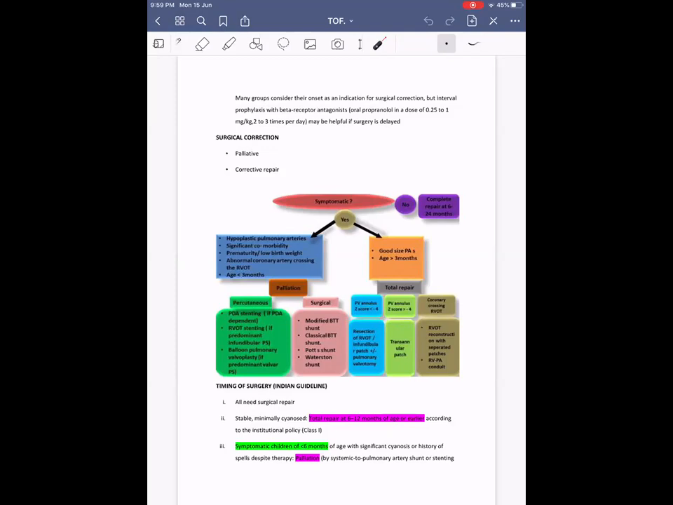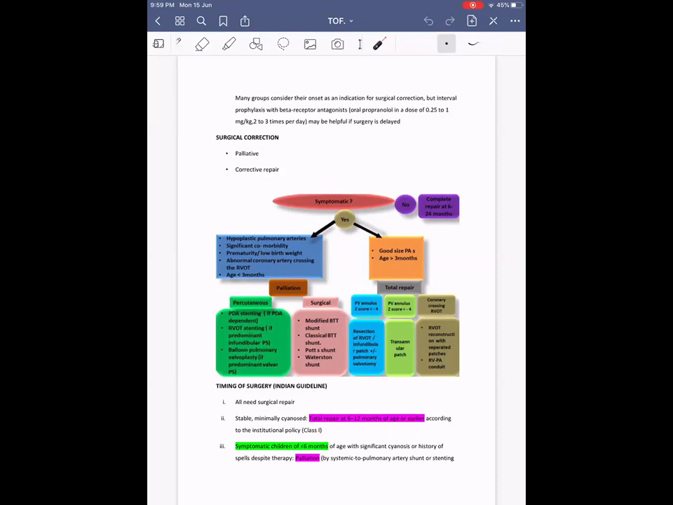Previously, if it is within -2 Z score, we do it without a transannular patch. If it is between -3 to -7, we do a transannular patch. Apart from this chart, somewhere else also I came across the same value, so I thought that it is correct. If there is a doubt, I'll confirm with some consultants. Okay. We'll confirm it. Okay.